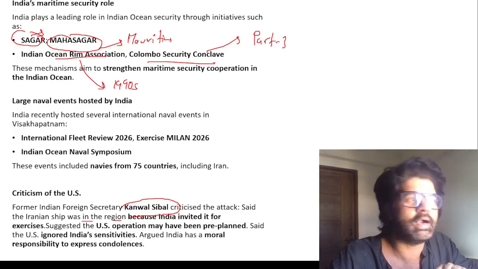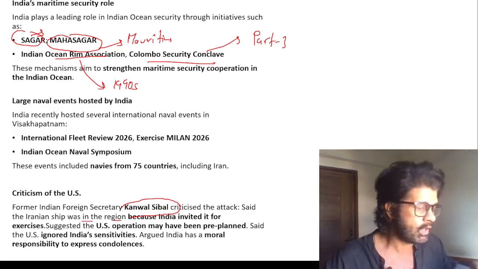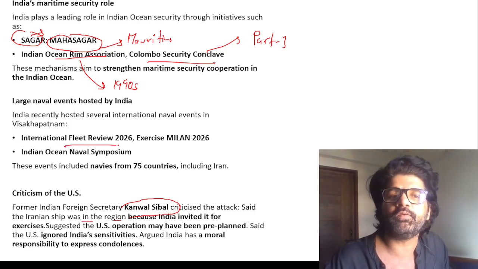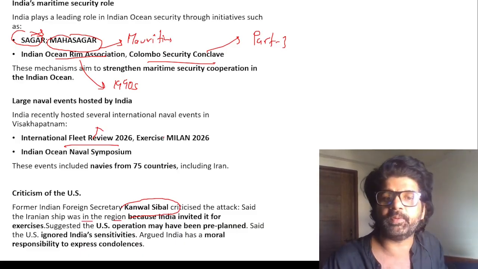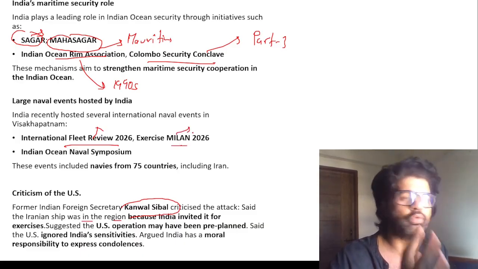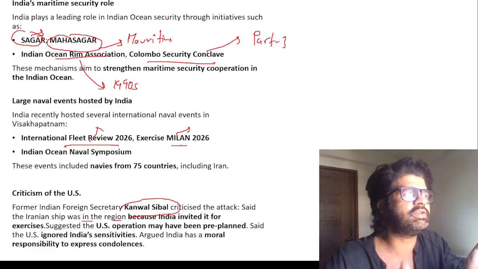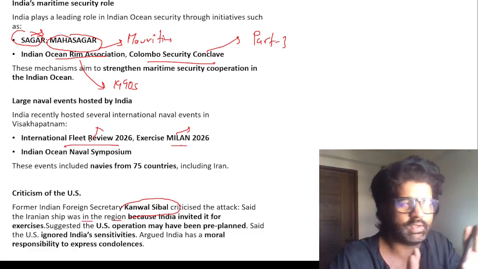And in that regard, this thing happening in the Indian Ocean is not very good for us. International Fleet Review 2026, this Iris Dana was a part of it. What happens in a Fleet Review? It's not like a military or Navy drill. That happens in Exercise Milan, where they do Navy drills. Here, they're just showcasing their capabilities.